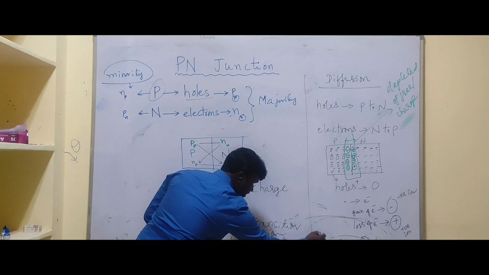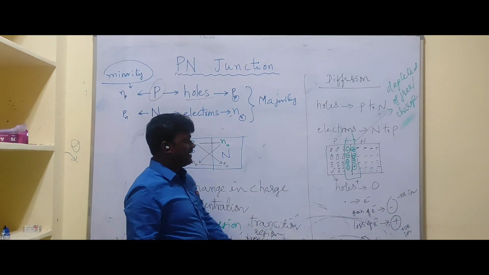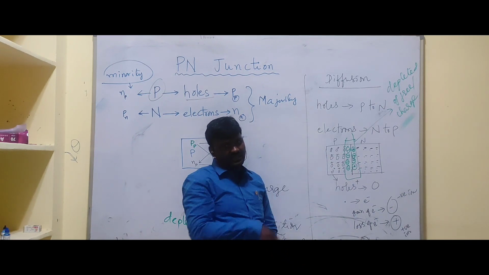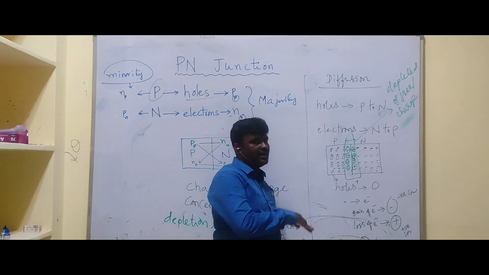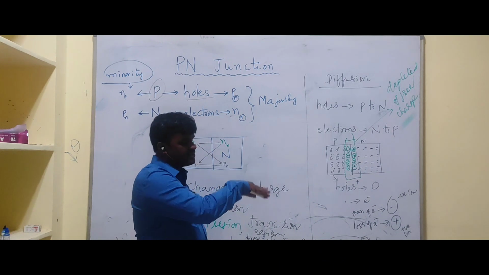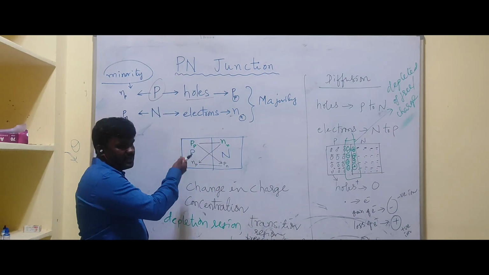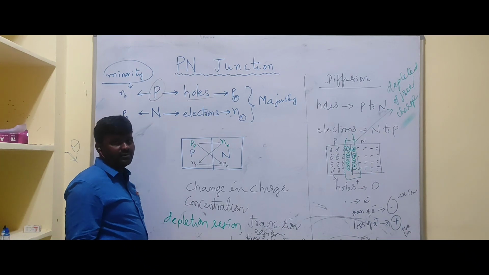Here there are no free charge carriers, so it is free of free charge carriers. That's why it is called the free space charge region. This is all about the introduction to PN junction and formation of depletion region.